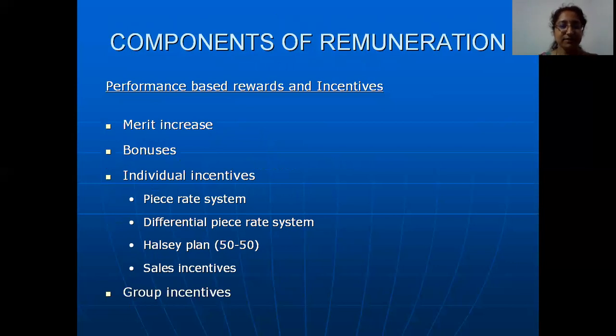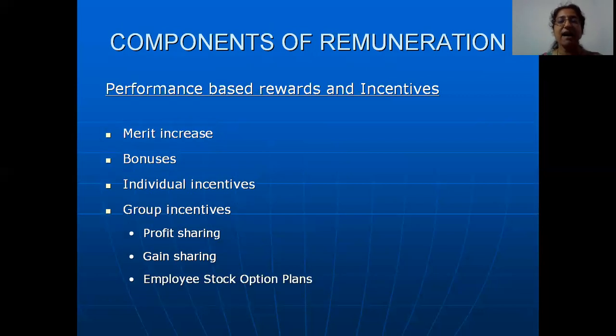Have a look at the next type. Till now, in performance based rewards and incentives, we spoke about merit increase, bonus increase, and individual incentives. Under individual incentives, we have piece rate system, differential piece rate system, HALSI plan, and sales incentives. Have a look at the group incentives now. You have profit sharing, gain sharing, and employee stock option plans.